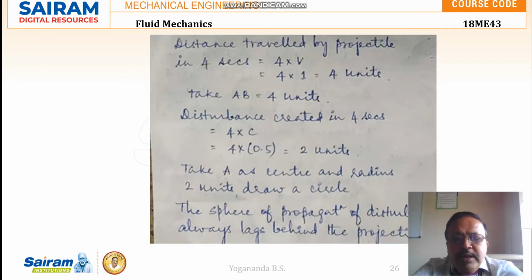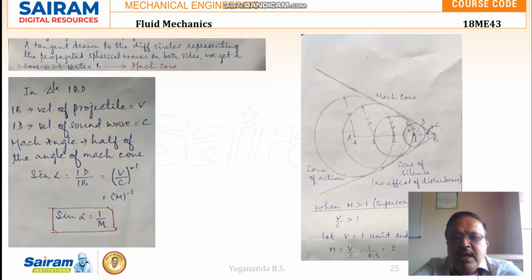Similarly, we draw the other three circles: with 1.5 as the radius and 3 as the center, drawing one circle, and then 2 as the center with 1 unit as the radius, drawing one more circle.